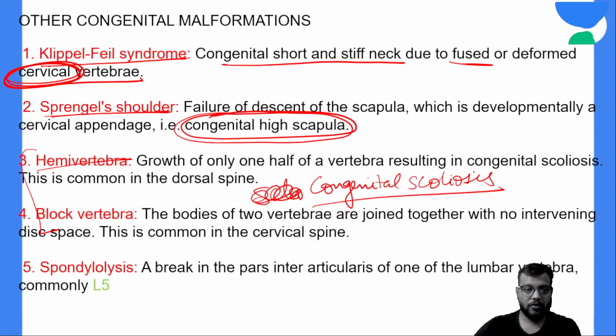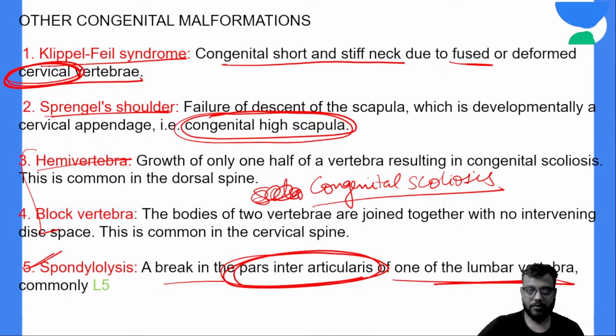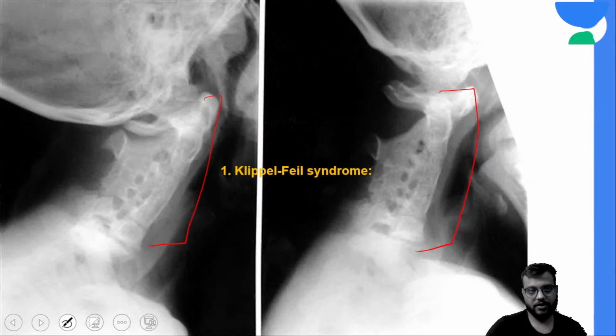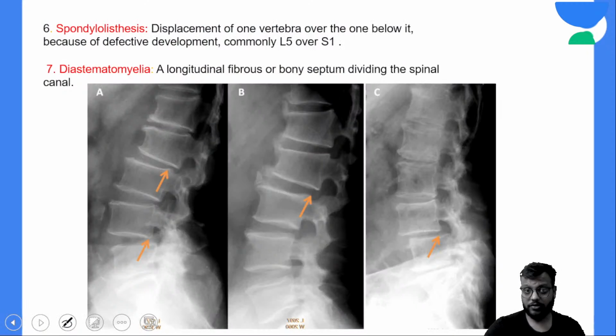Okay, now spondylolysis के लिए you just need to remember one thing, that there is break in pars interarticularis, most commonly in the lumbar vertebra, that too the L5 one. Okay, lumbar vertebra L5 pars interarticularis. Okay, that is spondylolysis.